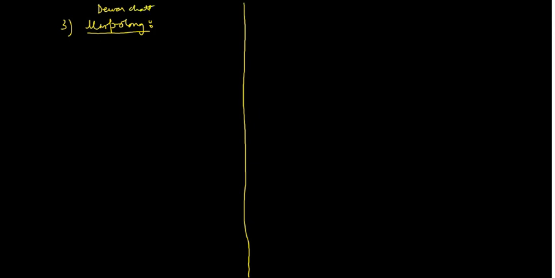Dewar-Chatt model. Umpolung, you know, is a German term which means reversal of polarity. So what is the meaning of that? You can understand this in that manner. Say you are having this alkene, and these are the hydrogens attached to it, and the electrons which are present are donated to the metal in a 2+ oxidation state.